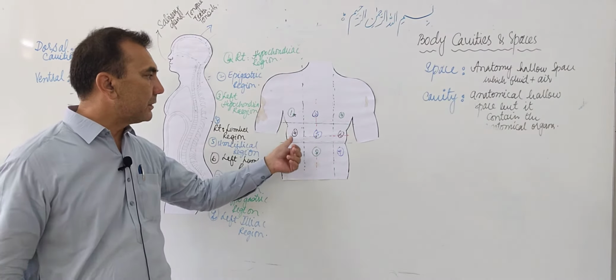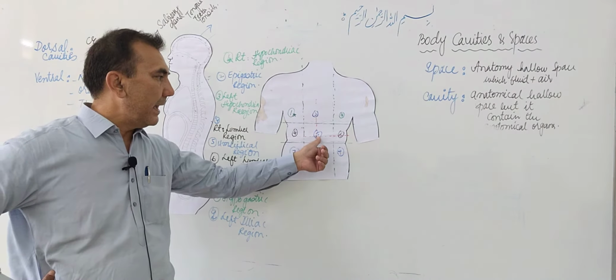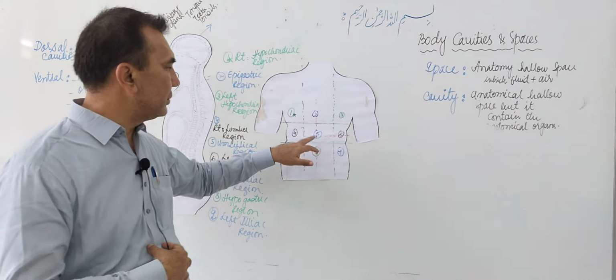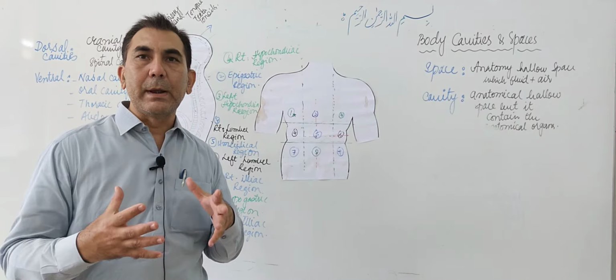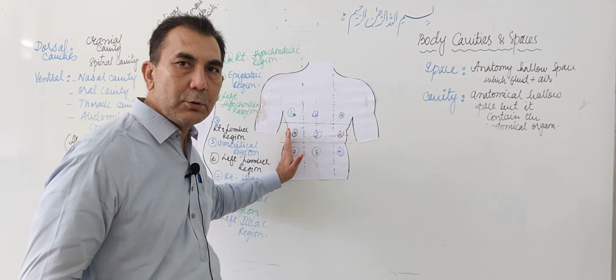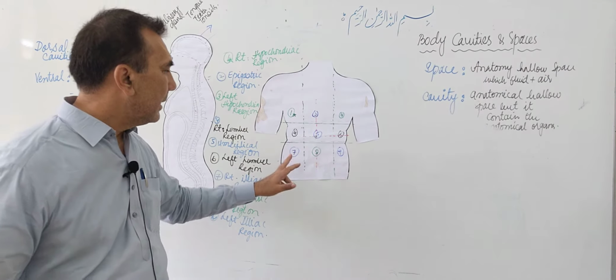Now just below the right hypochondriac region is the right lumbar region, and in the center, just below the epigastric region, is called the umbilical region. Opposite the right lumbar region is the left lumbar region.